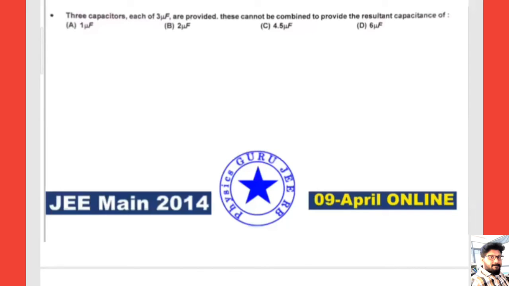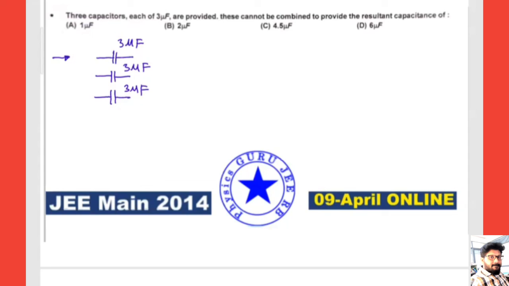So we'll move to the next question, JEE Main 2014, 9th April online. Just look into this question. Three capacitors are there. Let me take three capacitors, each of 3 microfarads: 3 microfarad, 3 microfarad, 3 microfarad, right? These can be combined to form the resultant capacitance. That means we can connect these three in series or parallel, two in series and one in parallel, any combination.